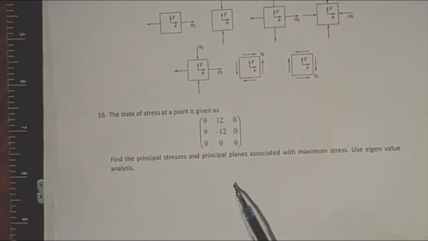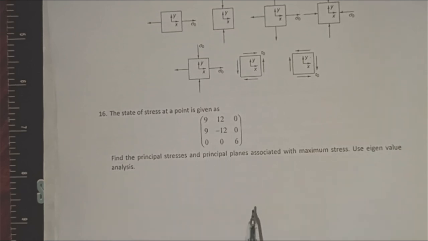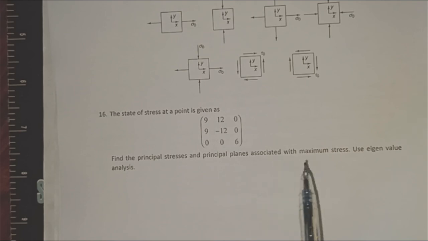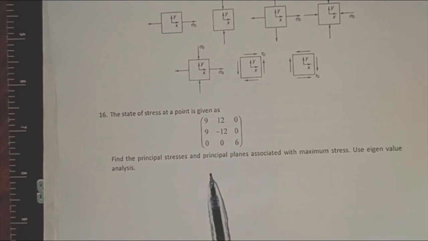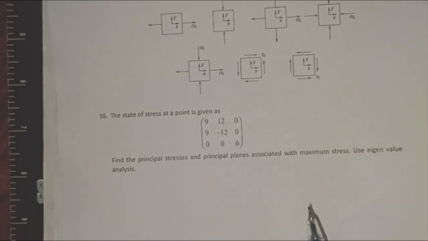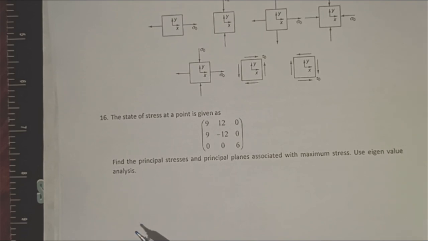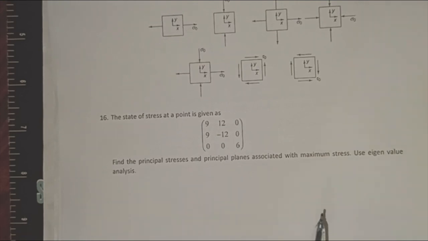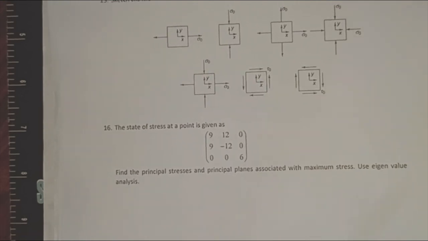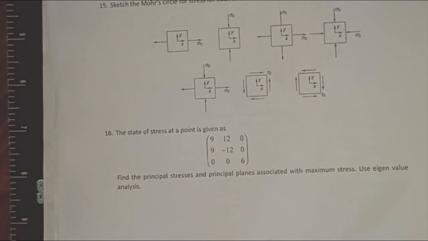Once you have obtained the principal stresses, corresponding to each principal stress, obtain the vectors, the principal vectors. The principal vectors will give you the orientation of the principal planes. Once you have obtained the vectors, then you can find the orientation very easily in x, y and z. I have already told you that in great detail, so I hope you can do this.